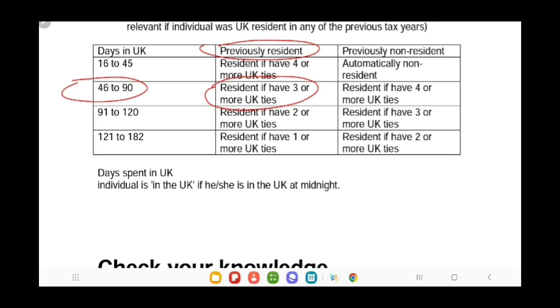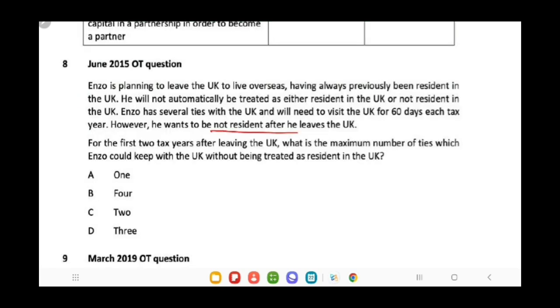But as per the question, we have been asked what is the maximum number of ties which Enzo could keep with the UK without being treated as resident. So if he needs 3 ties in order to be considered as resident, maximum he can have 2 ties in order to be considered as non-resident. So your answer is C.